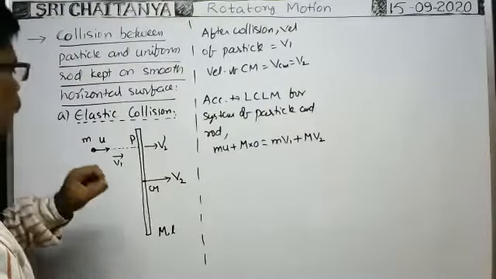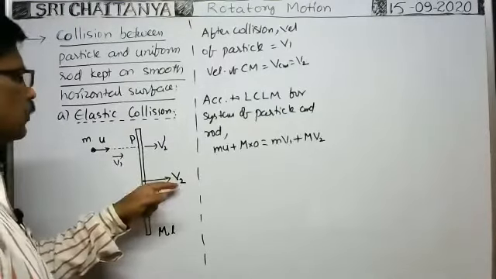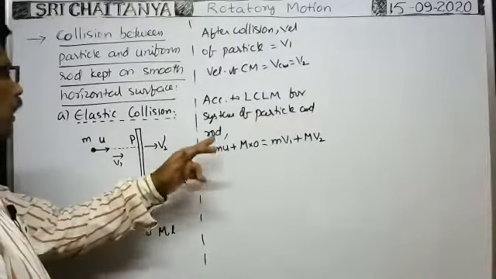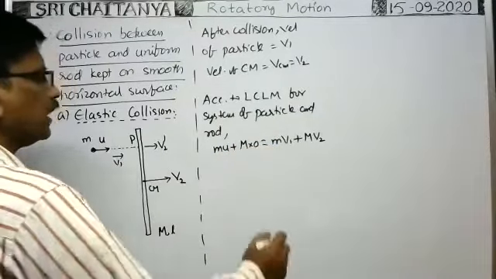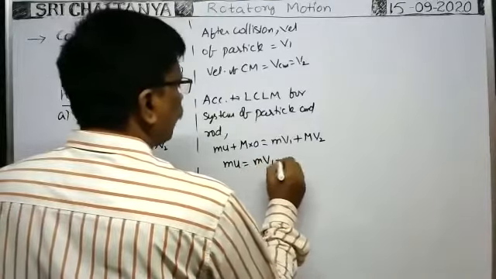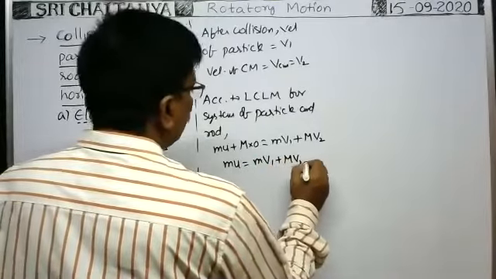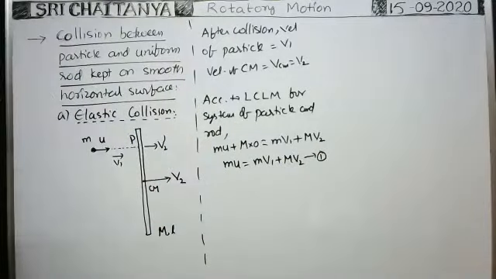So because of translational motion, the center of mass of the rod travels with the velocity v2. That's why mu plus M into 0 is equal to m v1 plus M v2. That is equation 1. So mu is equal to m v1 plus capital M v2. We can write this equation like this.